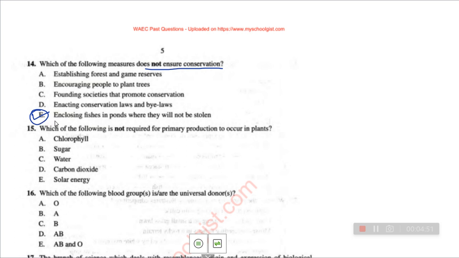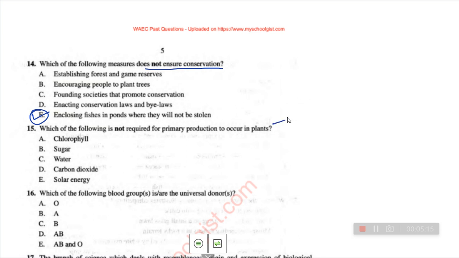Let's try to do one question before we continue. Which of the following is not required for primary production to occur in plants? Which of the following is not required? So look at this. They said chlorophyll. Of course, chlorophyll is required in the production of food in plants.